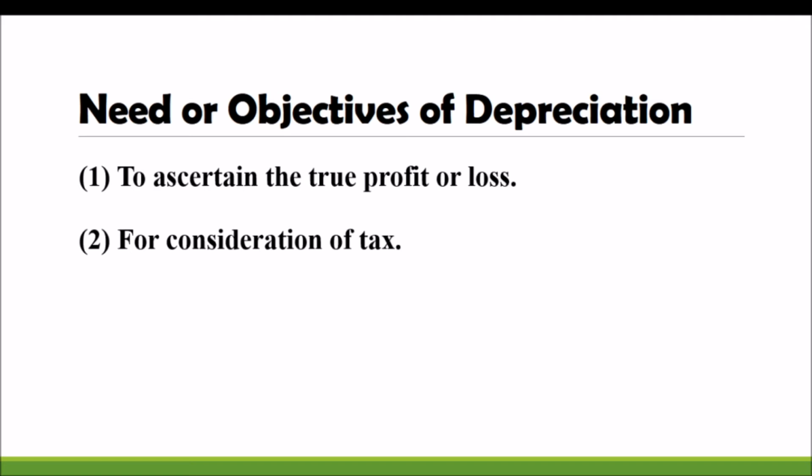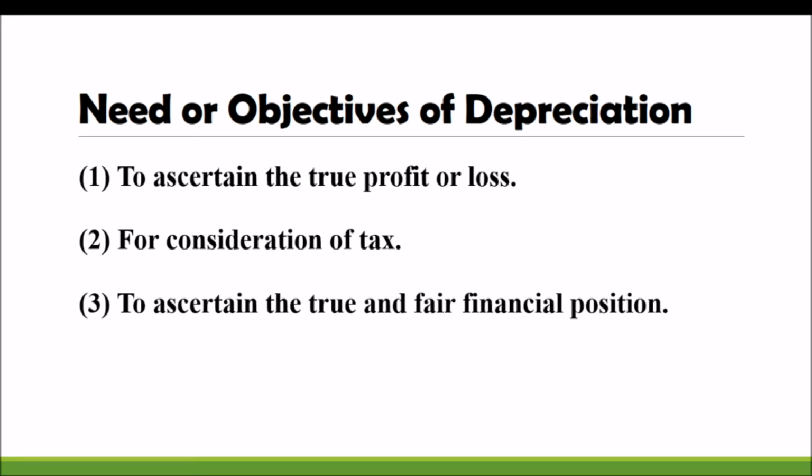After deducting depreciation, from the remaining amount of profit we are paying the tax. So to know the actual amount of tax, we have to deduct it. If we are deducting that loss, the amount of tax also will be reduced. And to ascertain the true or fair financial position of the organization. True or fair financial position means we are able to identify the actual financial position of the firm.